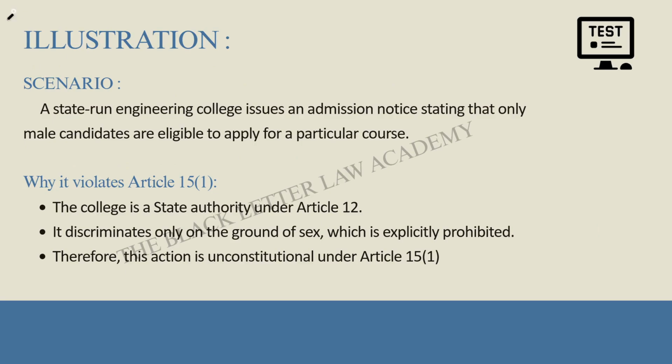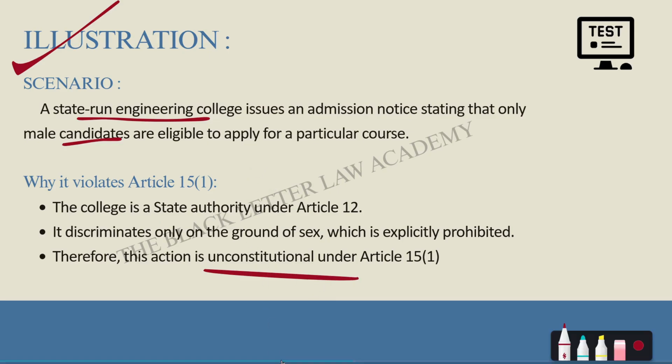Okay, let us understand this with a simple situation. Imagine this scenario: a state-run engineering college issues a notification saying only male candidates are eligible to apply for this course. Now ask yourself, is this college a state authority? Yes, it comes under Article 12. Is the discrimination based only on sex? Yes, only male candidates are eligible. So this is a prohibited ground under Article 15 Clause 1. So this action becomes unconstitutional. Why? Because the state cannot discriminate only on the ground of sex.